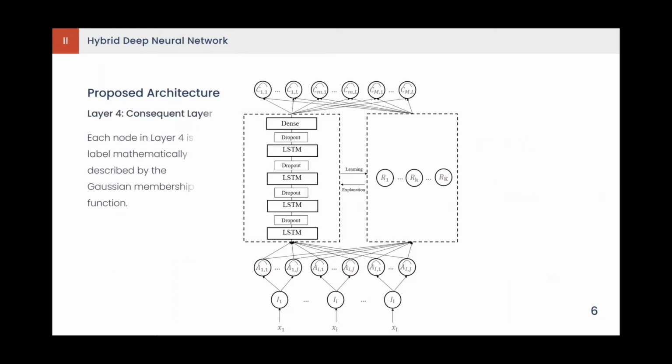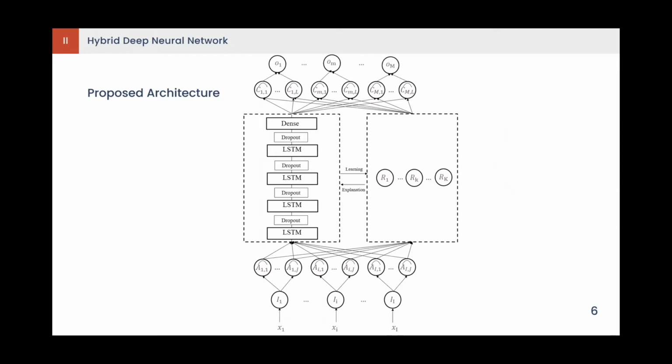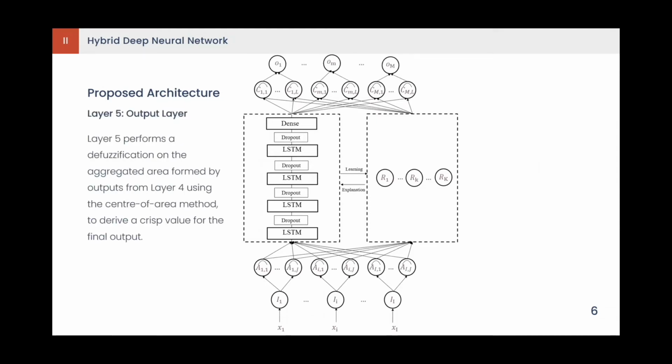Layer 4 is the consequent layer. Each node here is a label described by the membership function. This layer identifies the centers and widths from the corresponding membership functions for defuzzification at layer 5. Finally, layer 5 is the output layer, where defuzzification is performed to derive a crisp value for the final output.